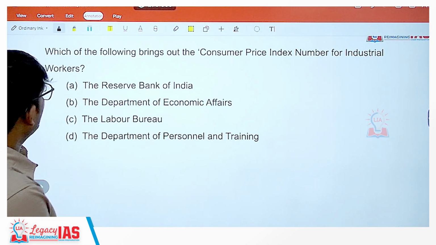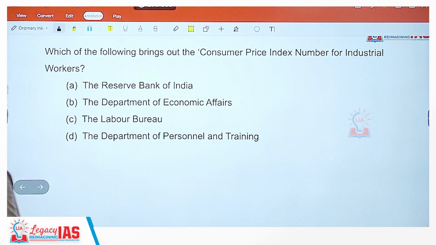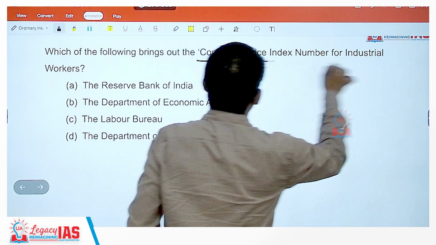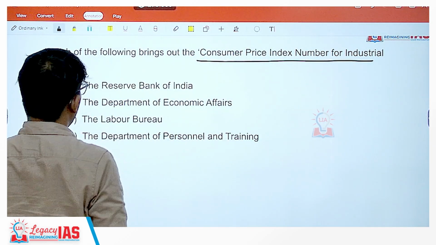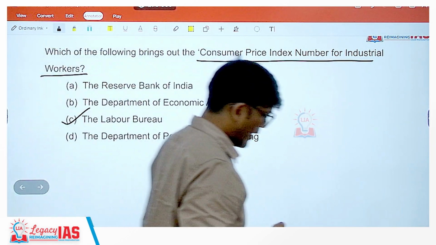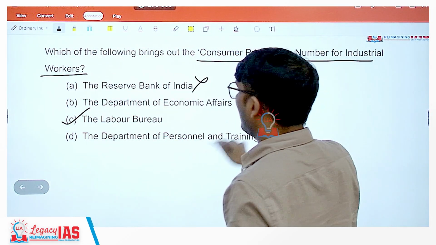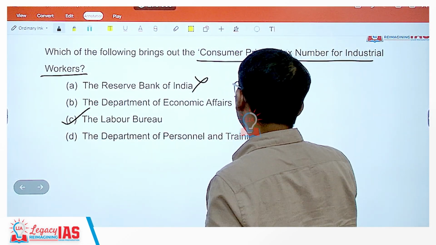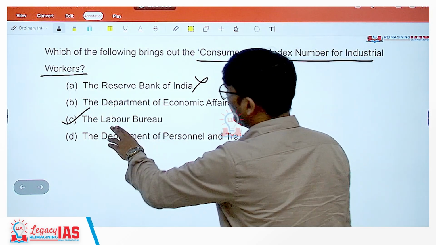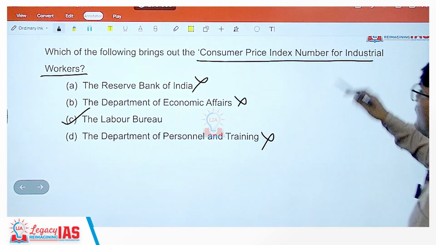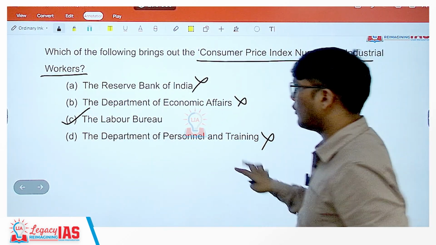Now, next, which of the following brings out the consumer price index for industrial workers? It is brought out by the Labour Bureau. Again, a very factual question. Reserve Bank of India does not bring it out, Department of Economic Affairs does not, Personnel and Training does not. It's the Labour Bureau of India. It brings it out for the industrial workers. Okay.